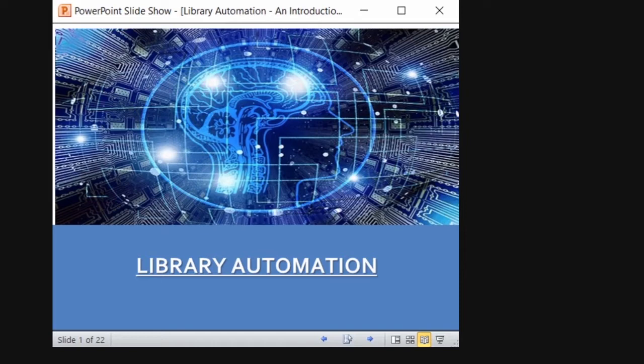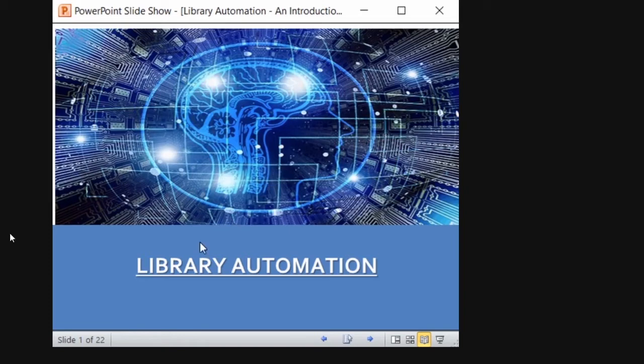So what is the meaning of automation? Automation is nothing but automating the work with the help of a computer or any other machine. You are automating the work which is done manually with the help of a computer. So when you combine these two terms, automation and library, what it actually means is you are automating the routine works carried out in the library with the help of a machine. Here machine means computer, simple as that. In simple terms, that is the definition of library automation.